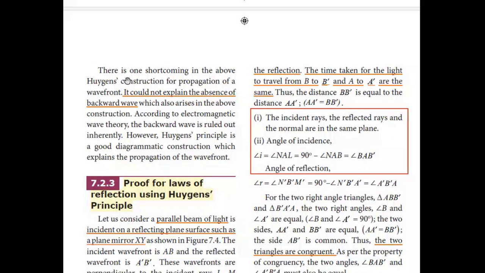Then there is one shortcoming in the above Huygens construction for propagation of a wavefront. It could not explain the absence of the backward wave, which also arises in the above construction. According to electromagnetic wave theory, the backward wave is ruled out inherently. However, Huygens principle is a good diagrammatic construction which explains the propagation of the wavefront.